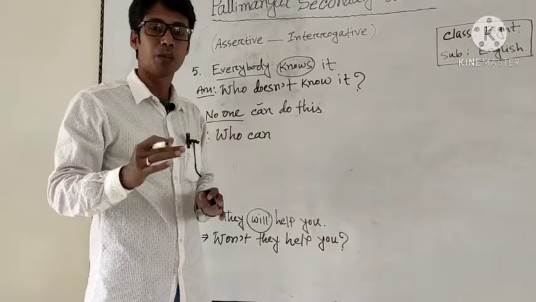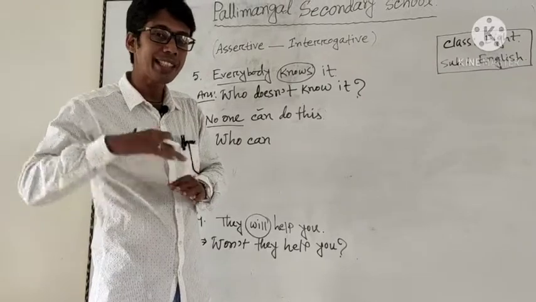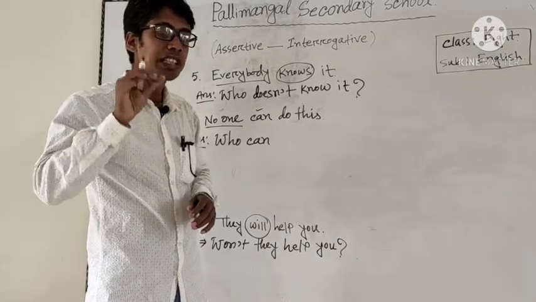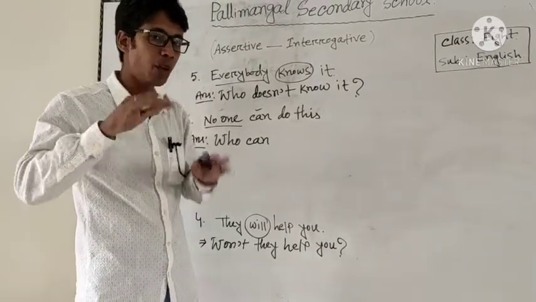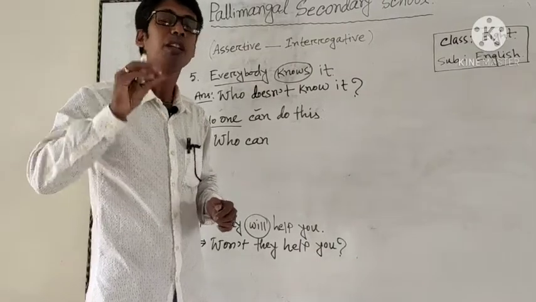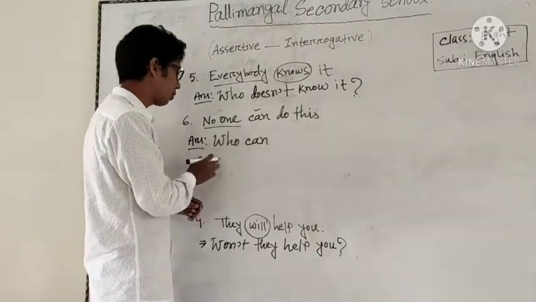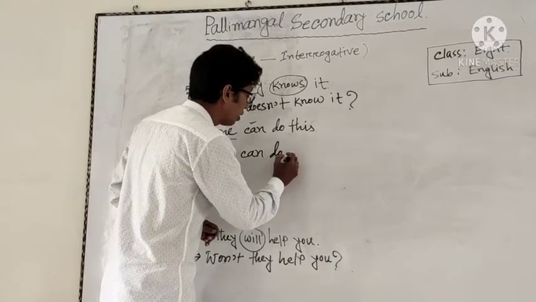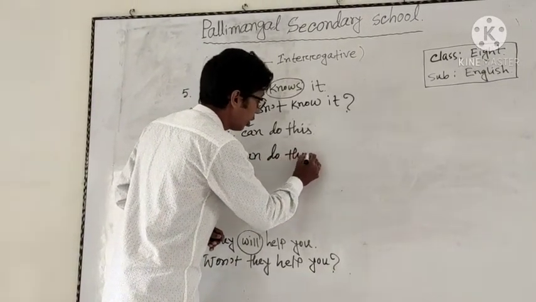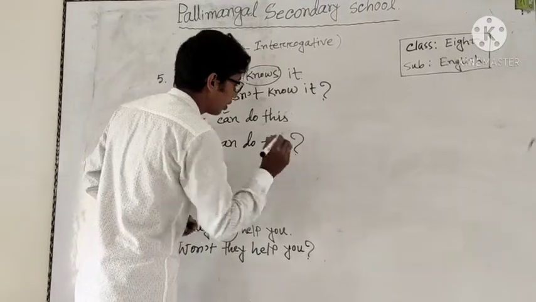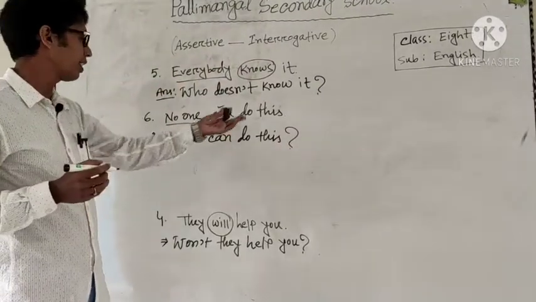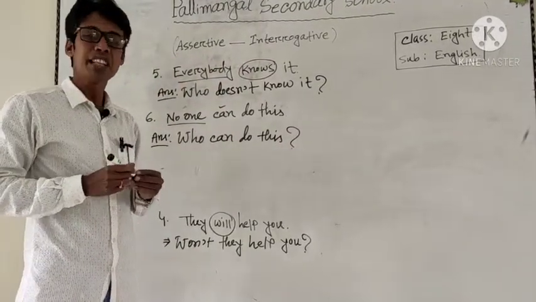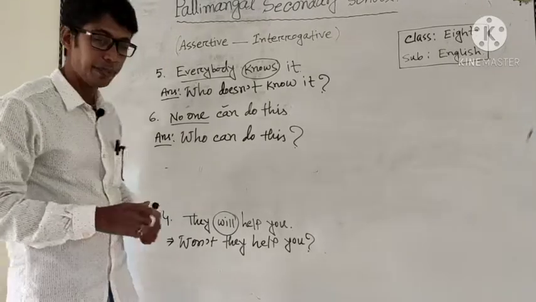If the sentence is in negative form, we must not use not. আমরা অবশ্যই not তখন ব্যবহার করব না. The correct answer is: Who can do this? Then the note of interrogation symbol. That is very simple, that is very easy.